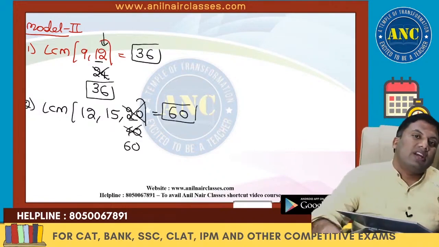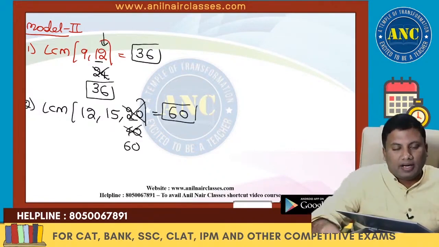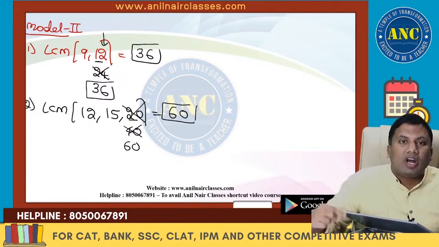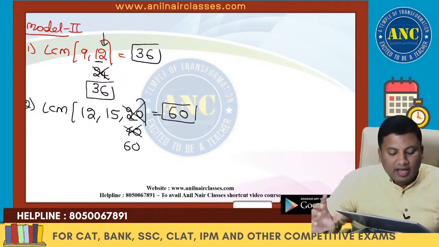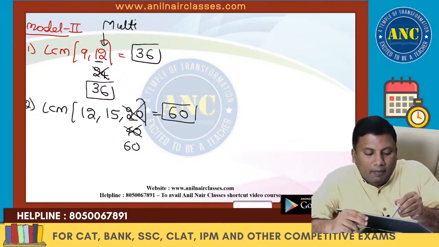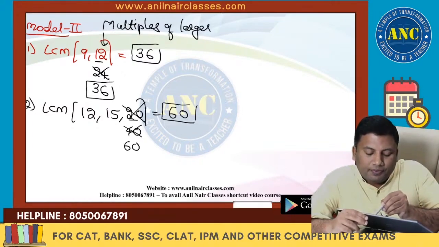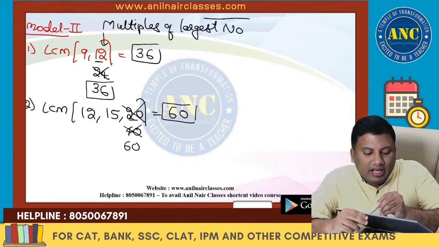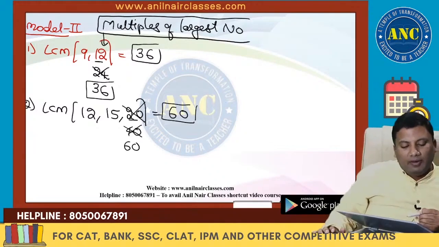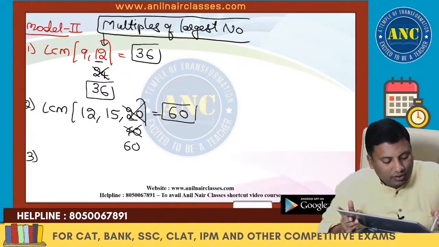If the largest number is a multiple of every other number, then the largest number will be the answer. If the largest number is not a multiple of every other number, take the multiples of the largest number. These fundamentals are extremely important. Once you understand all the models, time, speed and distance, and time and work will be very easy for you.